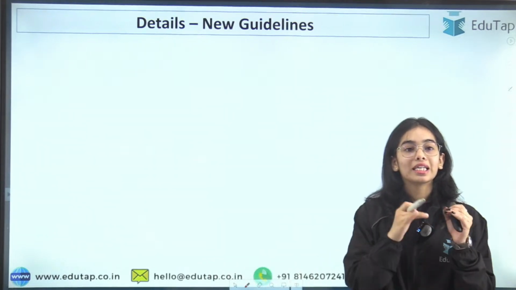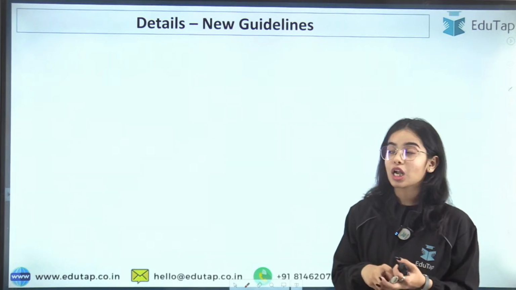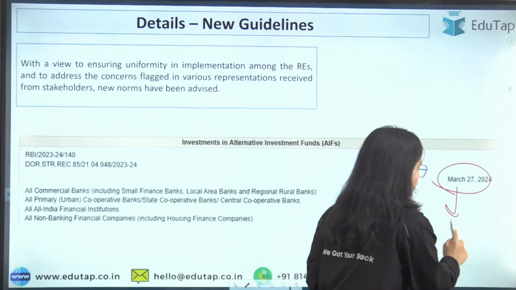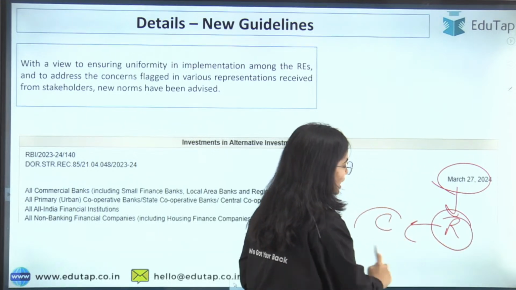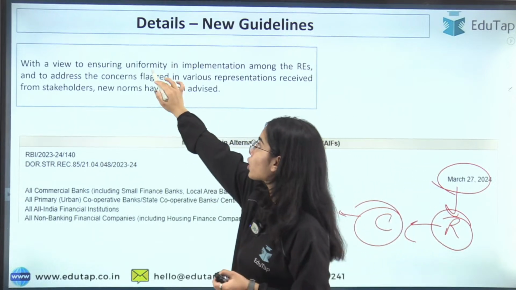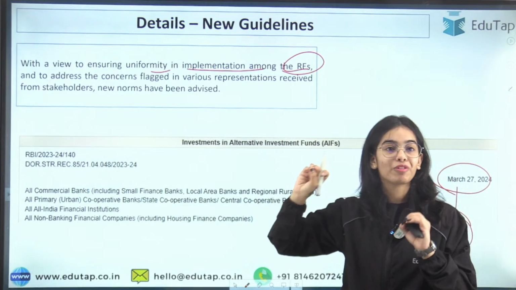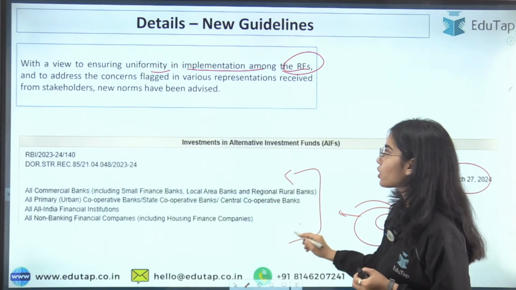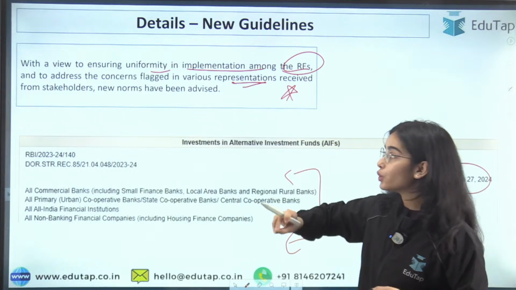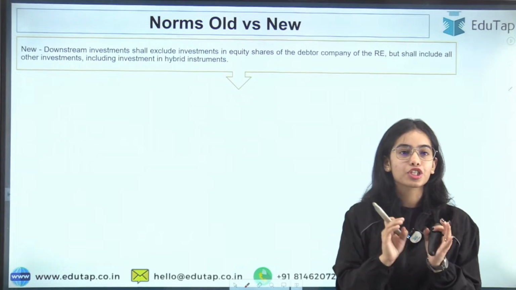Now there is a relaxation that has been provided in these norms, because the norms were very strict. So in March 2024, relaxations and clarifications have been provided on some of the norms for better understanding. With a view to ensure uniformity in implementation among the regulated entities, and to address the concerns flagged by many stakeholders in various representations received, new norms have been advised, providing relaxation of the older norms.